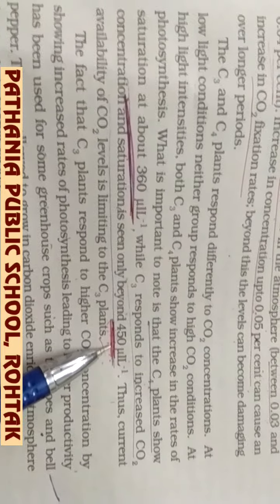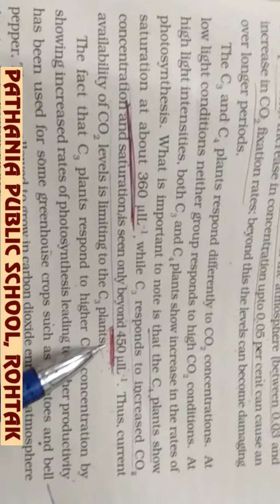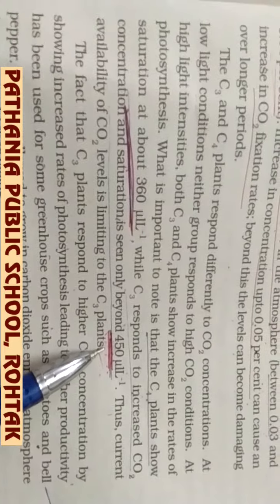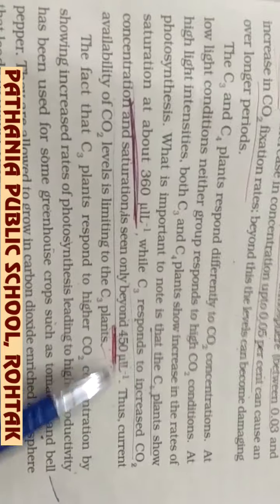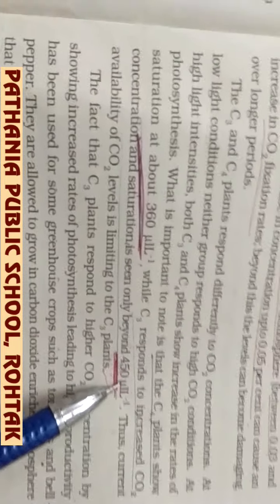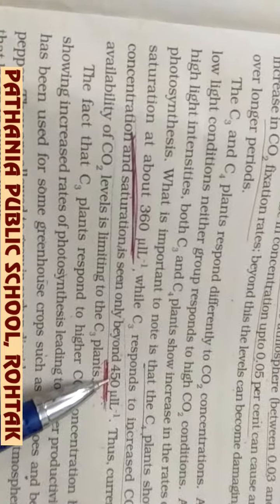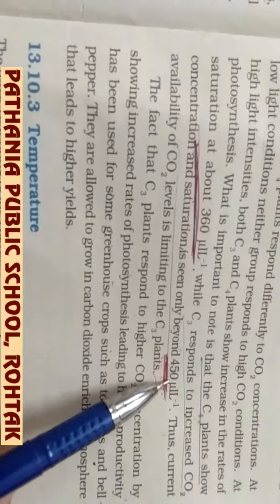That means for C3 plants, carbon dioxide is always a limiting factor. For them, carbon dioxide is less available. Okay, so an increase in carbon dioxide concentration will increase the rate of photosynthesis.